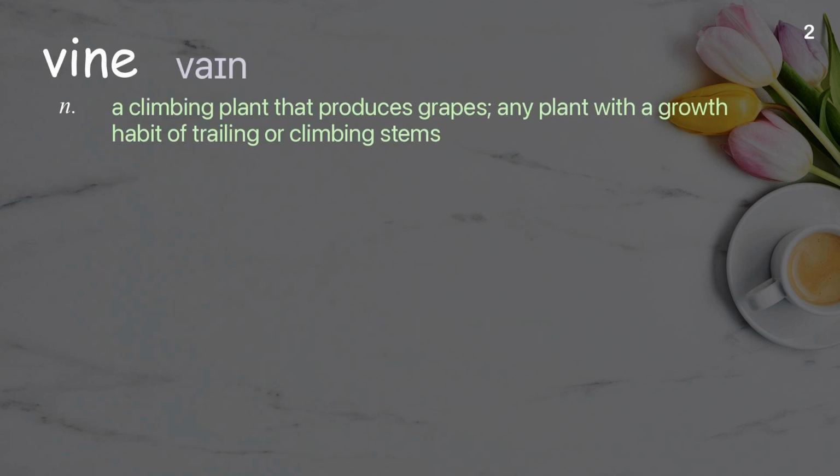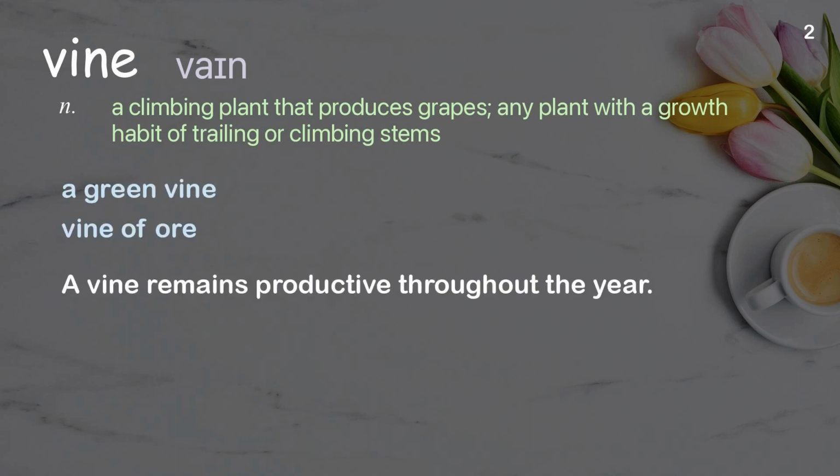Vine. A climbing plant that produces grapes, any plant with a growth habit of trailing or climbing stems. Examples: A green vine. Vine of war. A vine remains productive throughout the year.